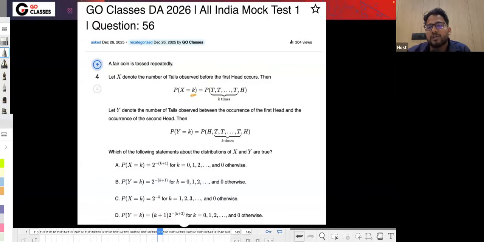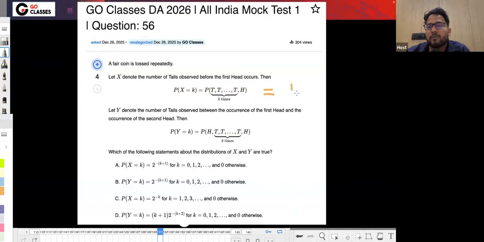Actually, I was not thinking of giving these in the exam. I was just thinking that okay, I will just give this in the exam. But then I thought some of the people might not be able to interpret, so that's why I've given it. Otherwise, this mathematical interpretation was not necessary because it is making the question very easy.